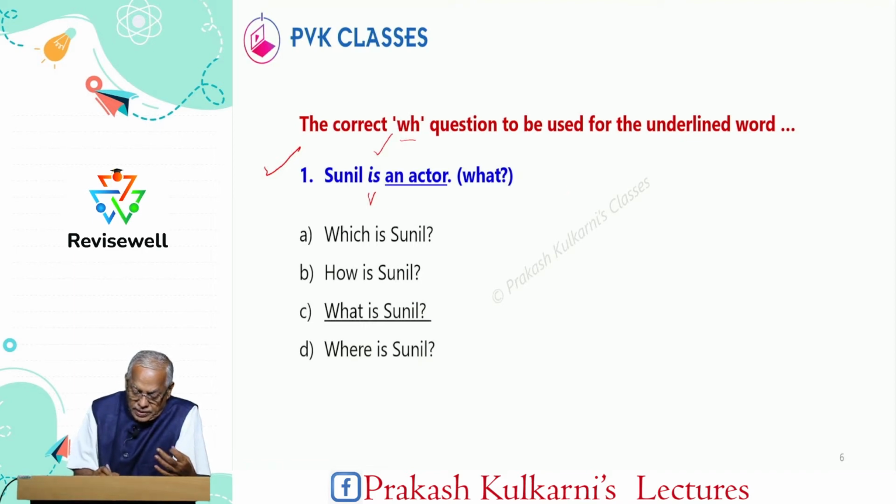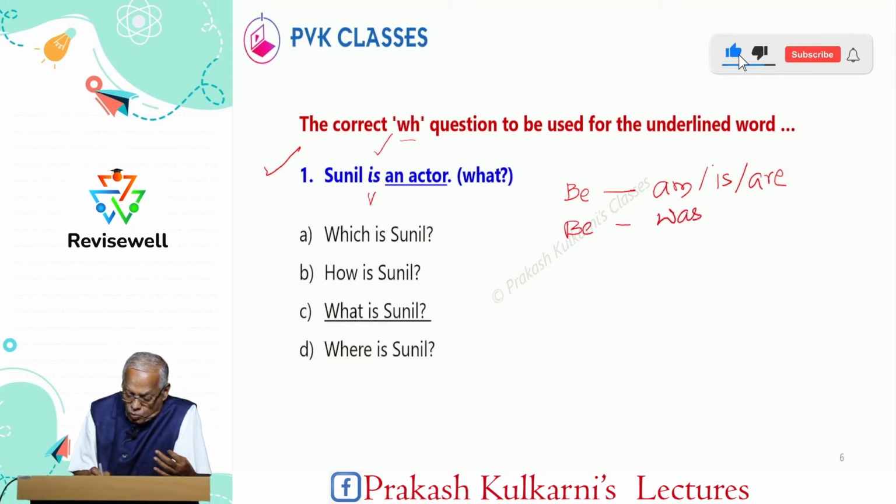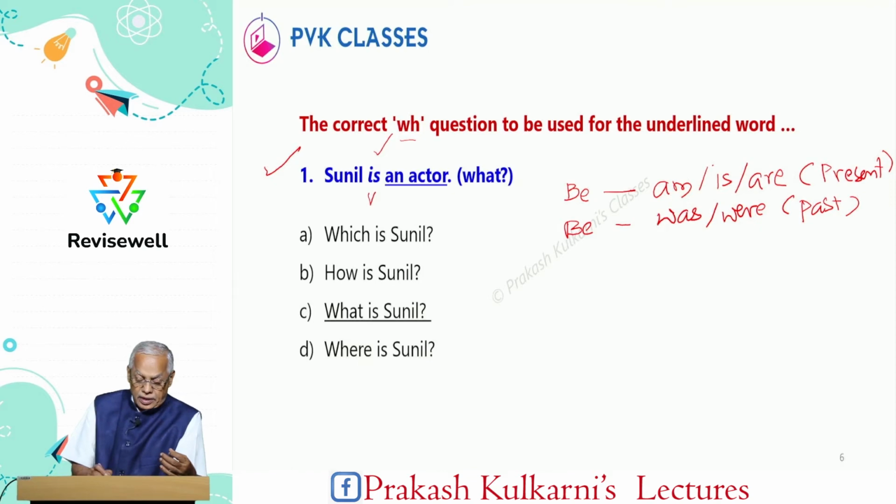Now, please remember, if it is a be verb, then am, is, are. Verb will be there in present tense. If it is a be past tense is there, was, were. So, this is past and here it is present. Now, in this sentence, Sunil is an actor. The underlined word is an actor. So, Sunil is what?